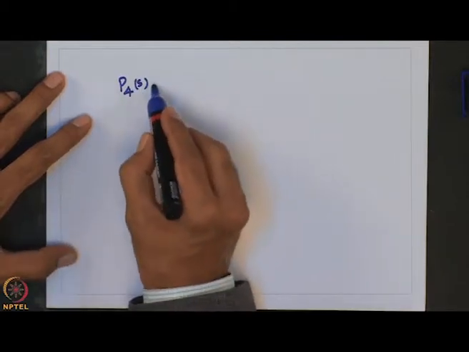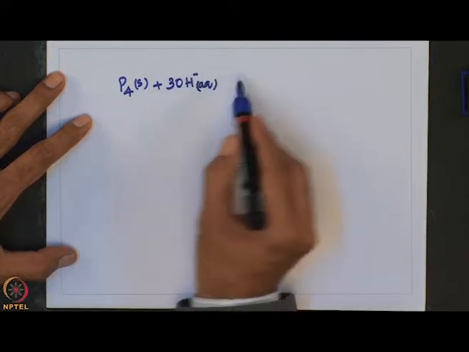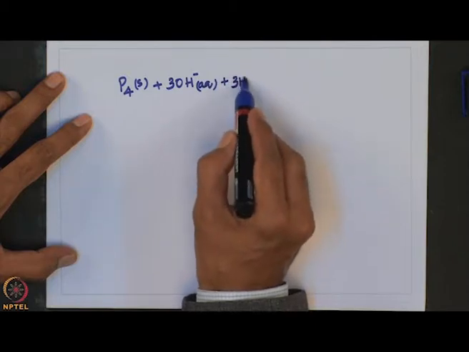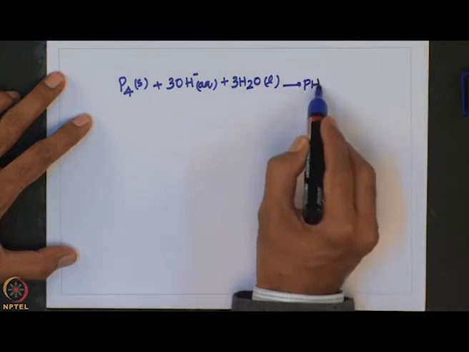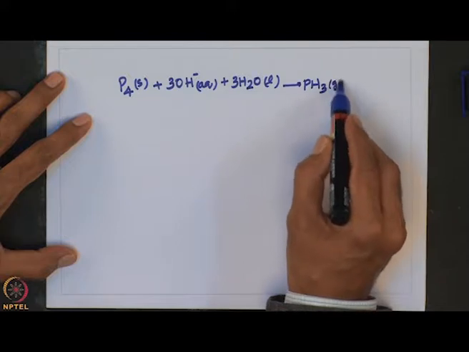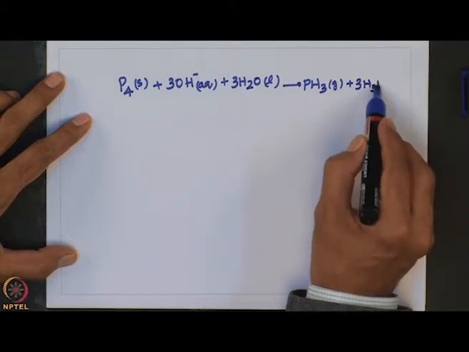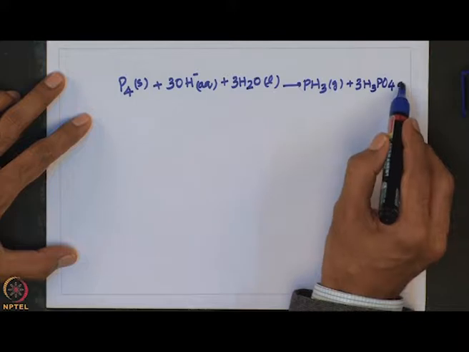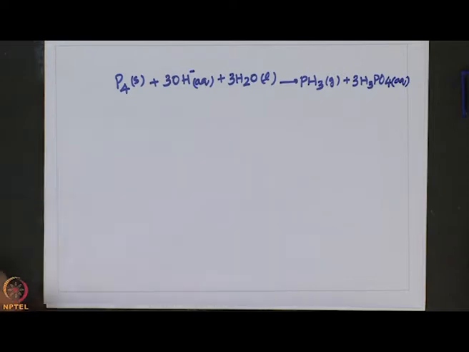P4, basic solution I had mentioned. Okay, so this is the commercial method of preparation of phosphine, and treatment of white phosphorus with water can also lead to the formation of phosphine.